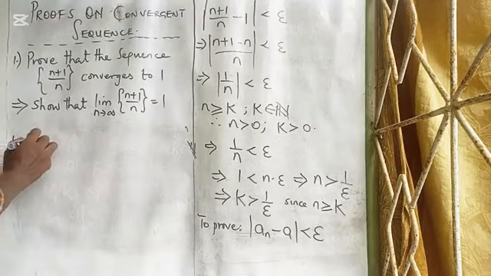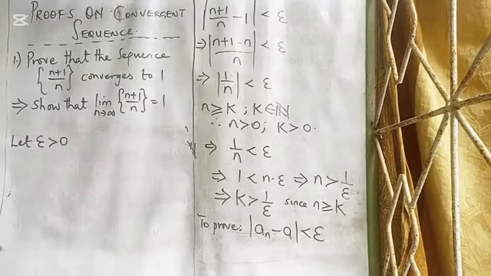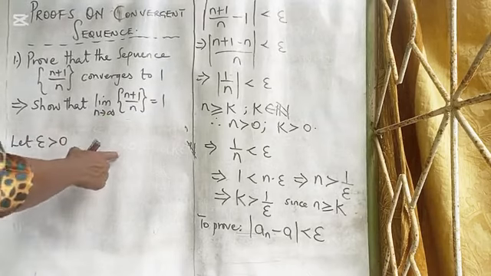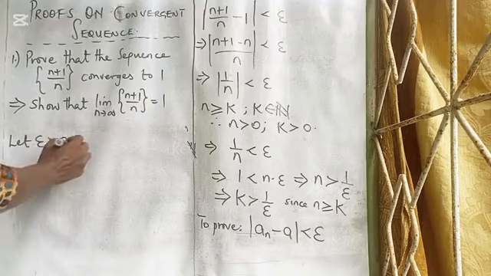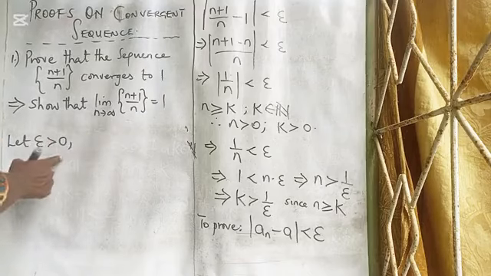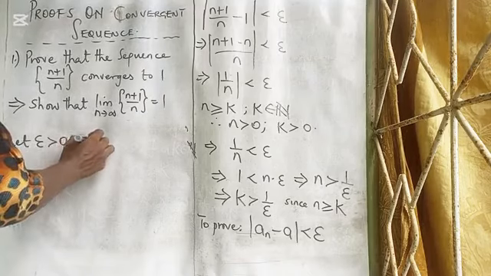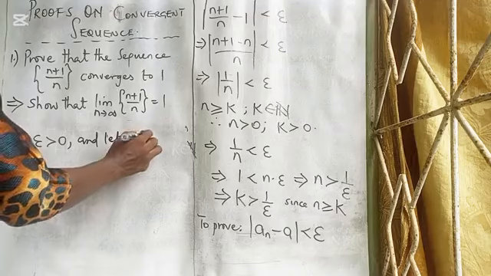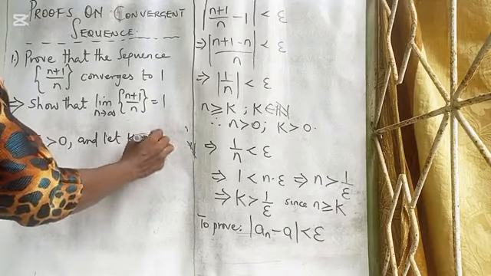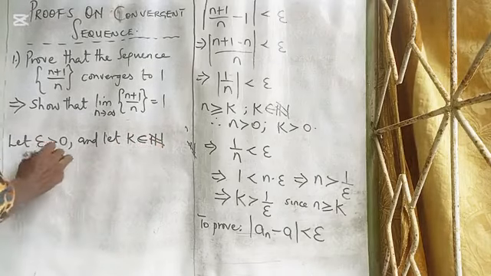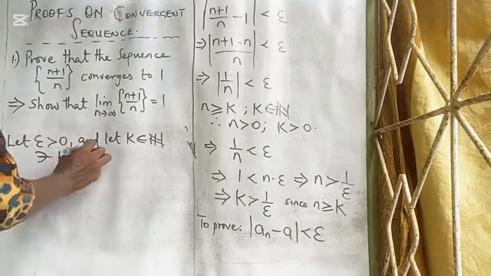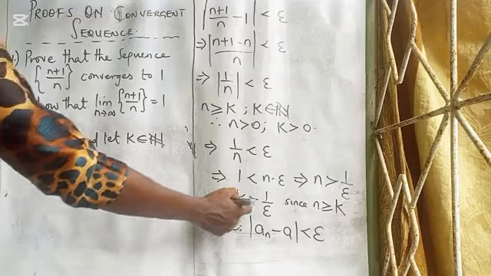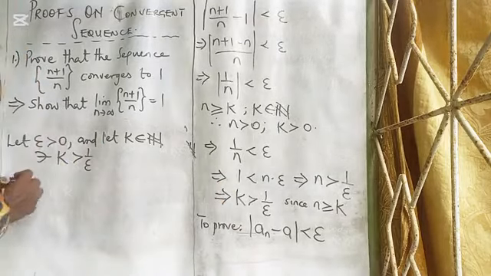We say let epsilon be greater than 0. Remember, that is one of the conditions in the definition. Let epsilon be greater than 0 and let k be an element of the set of natural numbers such that k is greater than 1 over epsilon. We got that from there.